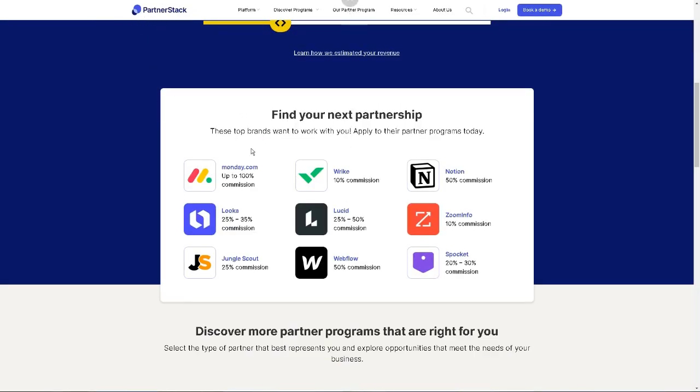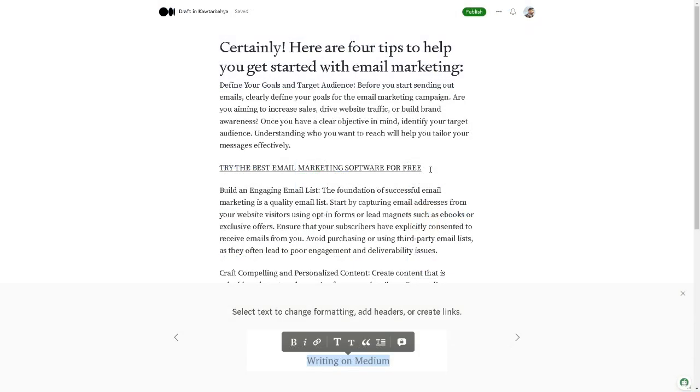Within PartnerStack, you have access to a variety of programs that you can promote. They offer a comprehensive marketplace with numerous software options for you to endorse. There are several reasons why promoting software is more advantageous than promoting physical products from platforms like Amazon, which typically provide a mere 5% commission. Firstly, software products often offer higher commissions. Secondly, digital products have no sales limits or inventory restrictions.